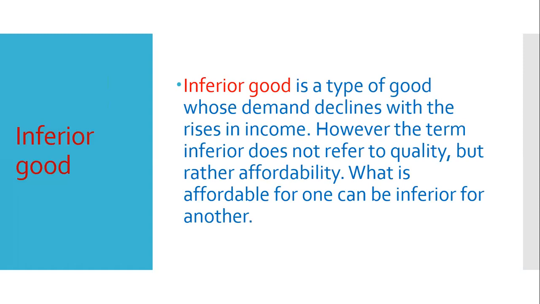That means what is affordable to me can be inferior for another person who can afford better things. So what is affordable for one can be inferior for another. So for inferior goods, when our income rises, we search for better goods. When our income declines, we search for the inferior goods. That means inferior goods have a negative relationship with income.